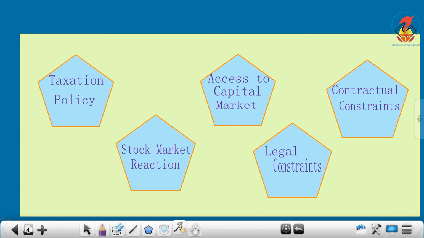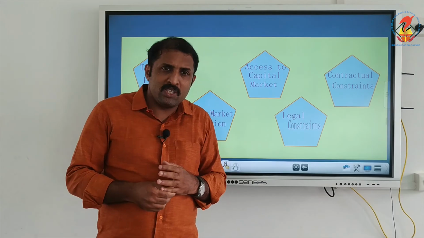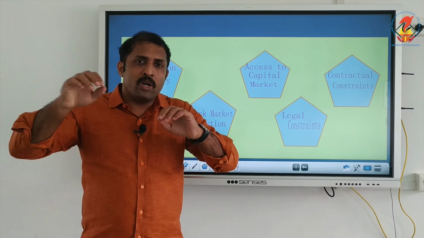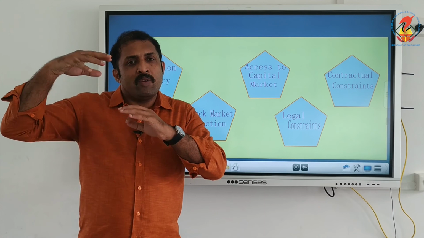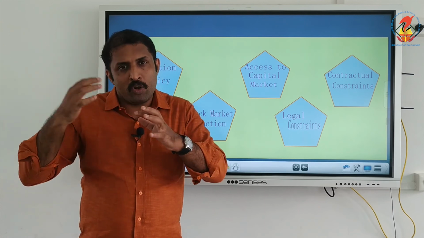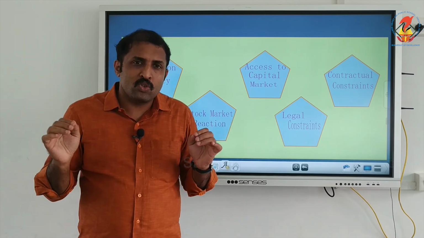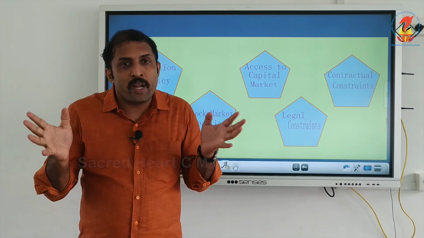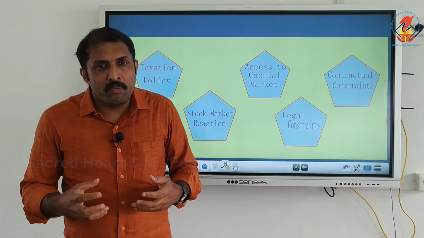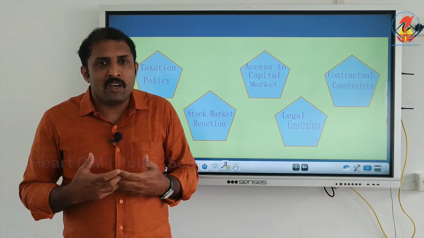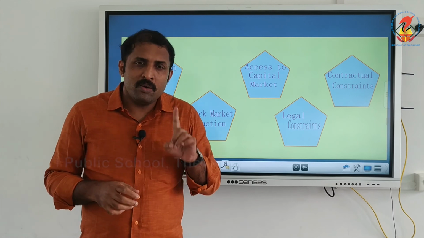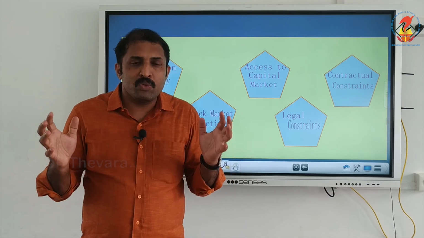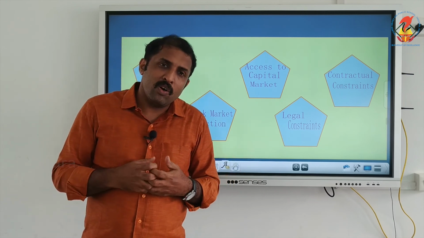Again, contractual constraint. For example, if a loan given by a financial institution has placed a restriction that only after the payment of the loan can it pay dividend above a particular amount or percentage, the company has to follow that under the contract with the firm. So contractual constraints can also be a factor affecting the dividend decision. So these are the factors which we have to consider when we are going for a dividend decision.